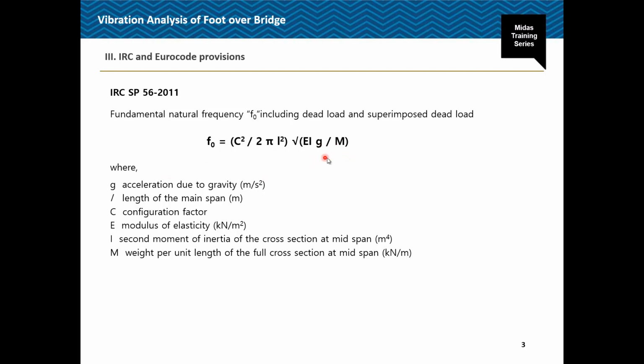Here g is the gravitational acceleration, l is the length of the main span, E is the modulus of elasticity, I is the moment of inertia of the cross section at the midspan, and m is the weight per unit length for the full cross section at the midspan. This second moment of area is calculated for f naught and ys. So it shall be considered without taking into account the effect of shear lag in the case of steel bridges.